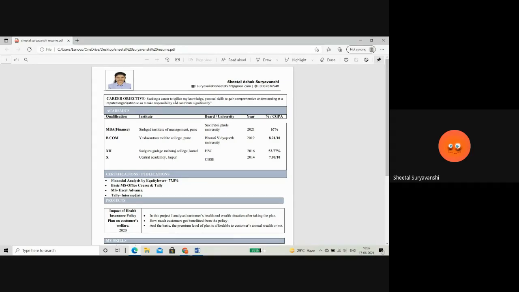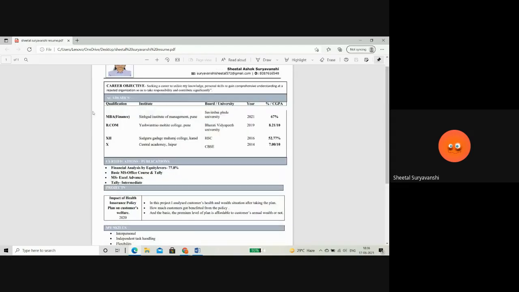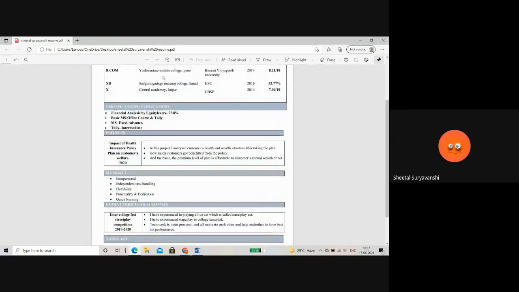Like career objective, I said seeking a career to utilize my knowledge and personal skills to gain comprehensive understanding at a reputed organization. And then the academics, all the education qualifications: MBA, BCom, then 12th and 10th. You can show your institute name, then the university name, then year, then CGPA or the percentage you have, then certificate.